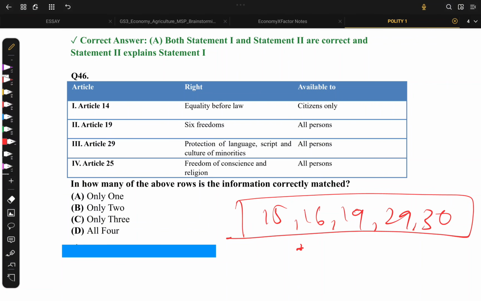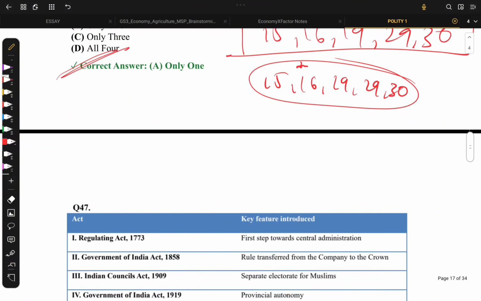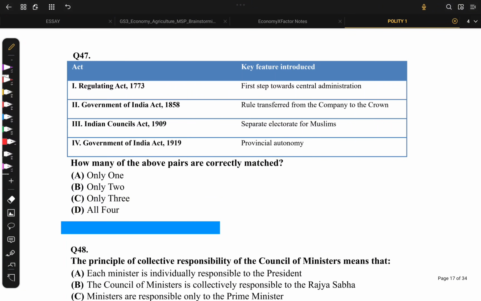Now let's look at the options. Article 14 citizens only, that's wrong. Article 19 to all persons, it is wrong. Article 29 all persons, wrong. Article 25 all persons, it is right. So only option 1 is correct, because only 15, 16, 19, 29 and 30 are available to citizens. Yes, that's right. Okay, let's move on to question 47.